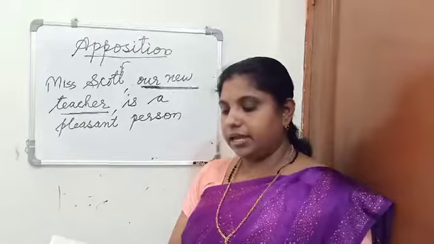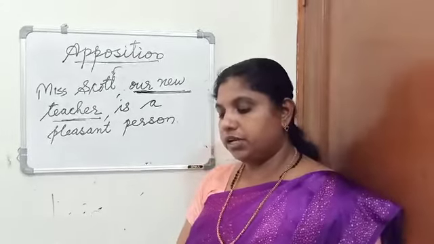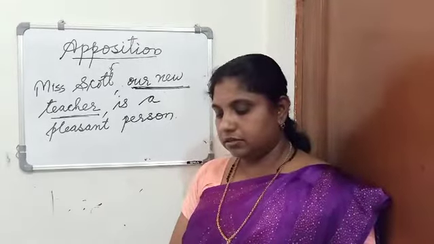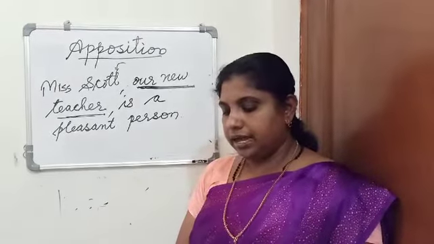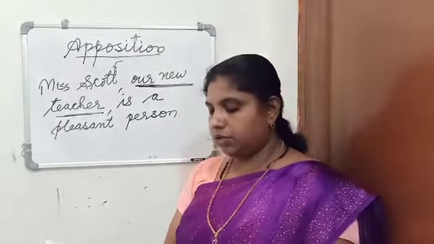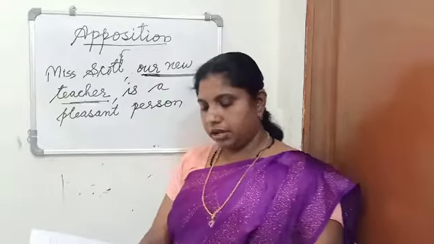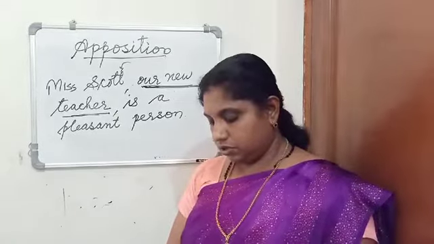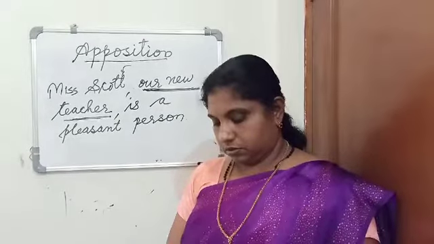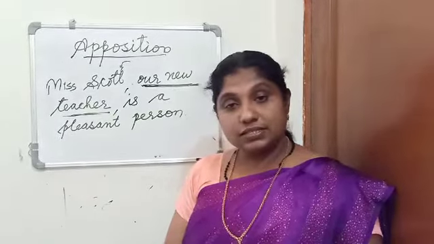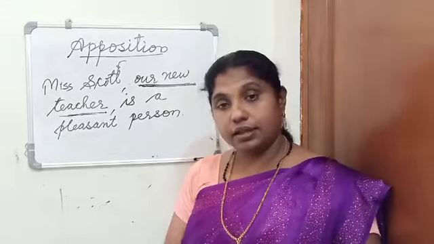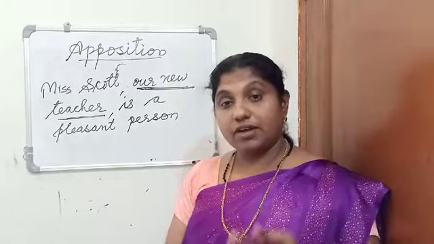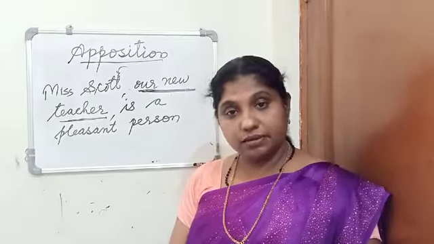Very simple only. Write the kind of each of the following nouns in the given space, and write C against countable nouns and U against uncountable nouns. Name the gender, write the feminine gender, all this. Okay, so we will discuss these exercises in the next class. So try to revise the points we have discussed. Okay, thank you.